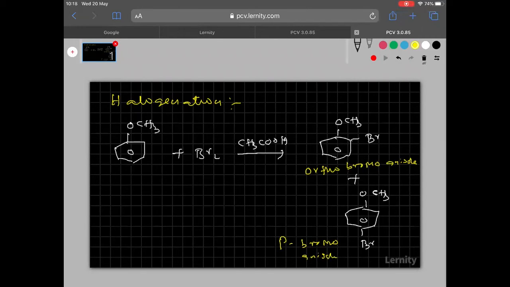Is it clear? Orthobromoanisole and parabromoanisole. Remember, in ortho, both the groups are close to each other, so they may repel. Because of this reason, the ortho product is minor and the para product is major. Are you followed? Ortho product is minor, para product is major.